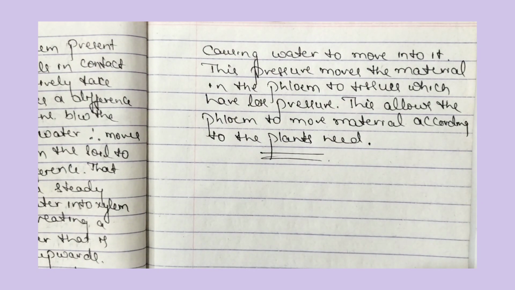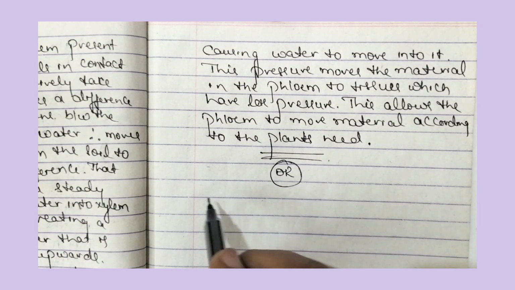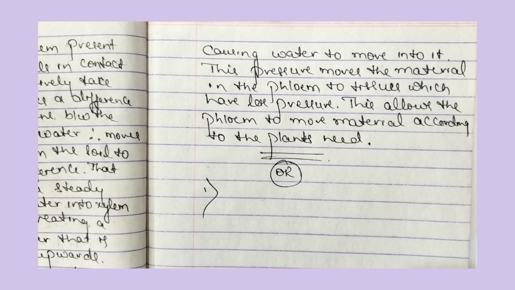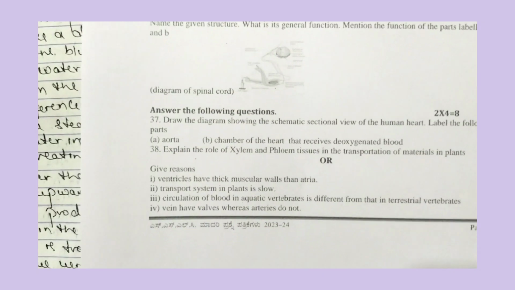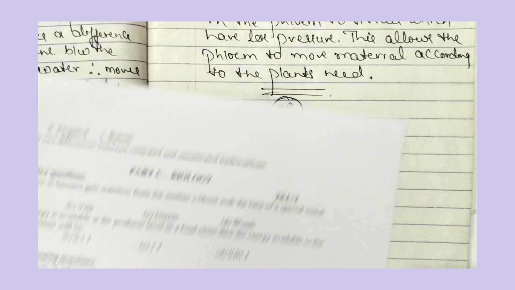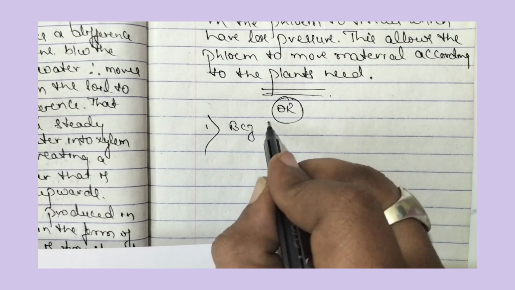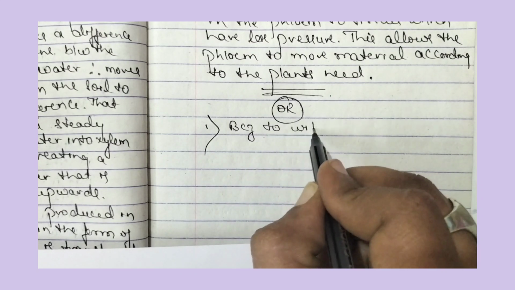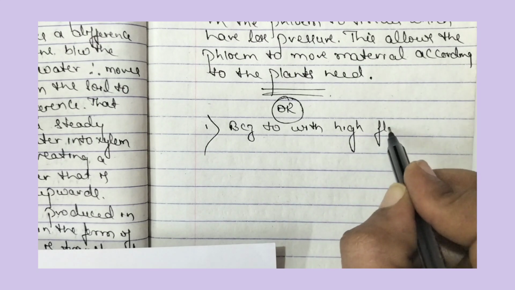Now let us move to the last question of this one. So this is an internal choice question. In the internal choice question, they have given 4 give reasons questions. So let us move to the first give reason. Ventricles have thick muscular walls than atria. So the reason for this is to withstand high flow of blood.